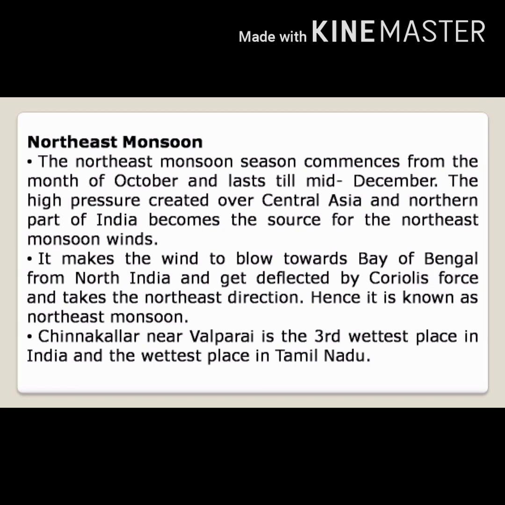It makes the wind blow towards the Bay of Bengal from North India and get deflected by Coriolis force to take the northeast direction. Hence it is known as the northeast monsoon.